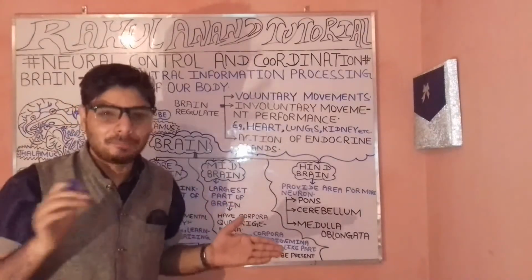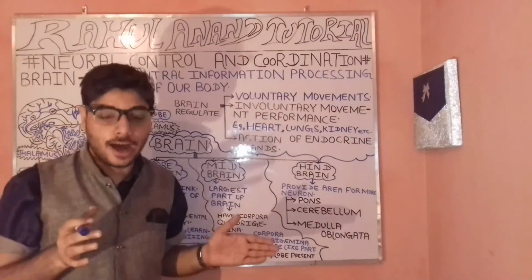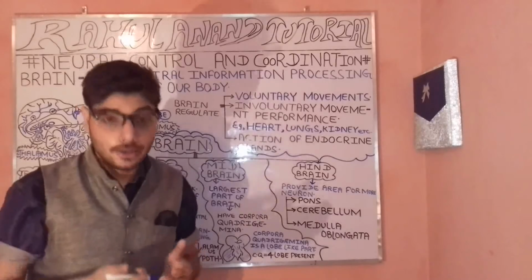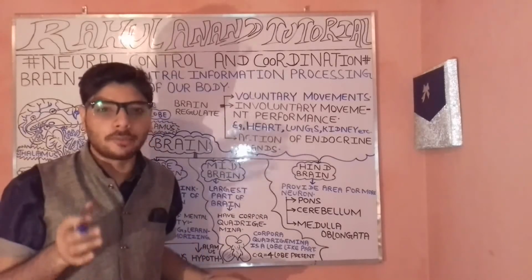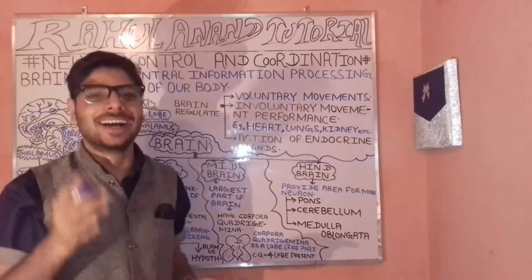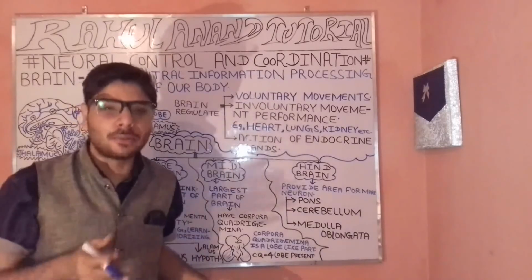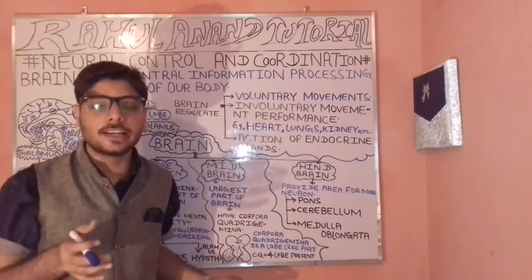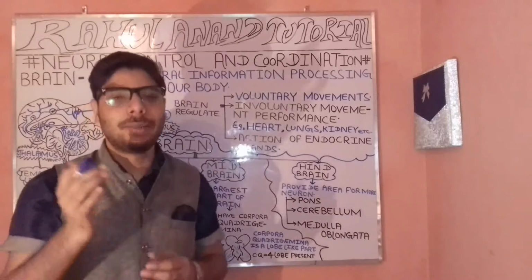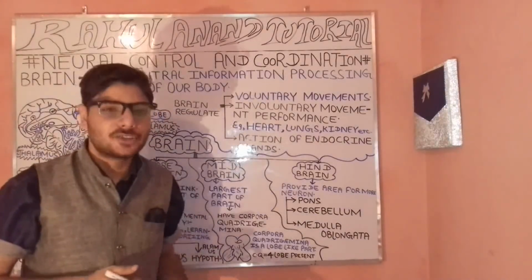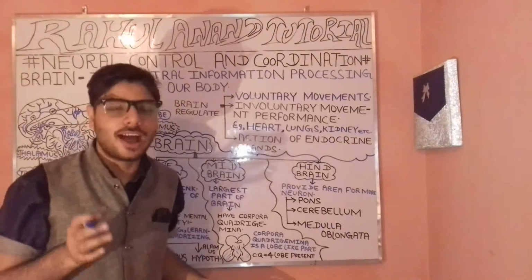In maintaining the body temperature. Then the urge to pass the stool. Often the urge related to the stimuli of hunger. Often the sexual behavior. So this information as well as these messages are tracked in your hypothalamus.